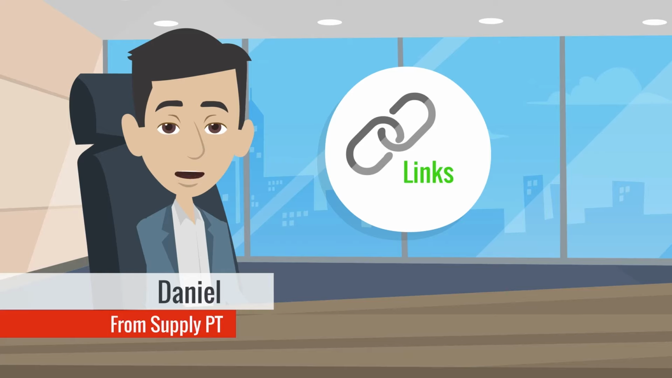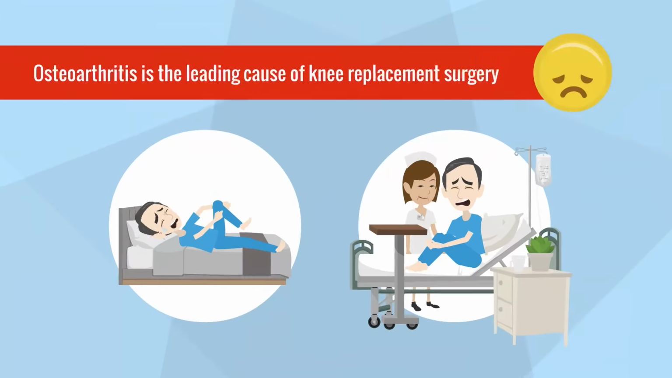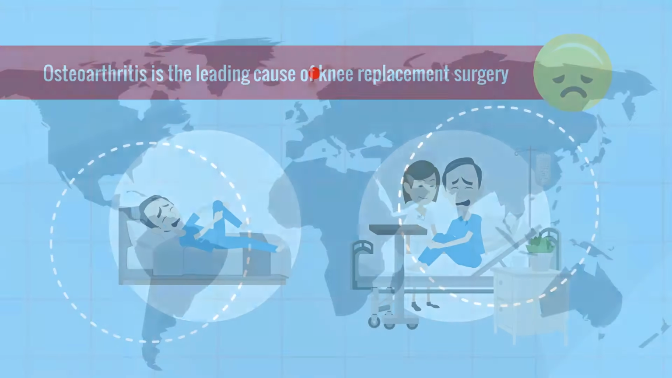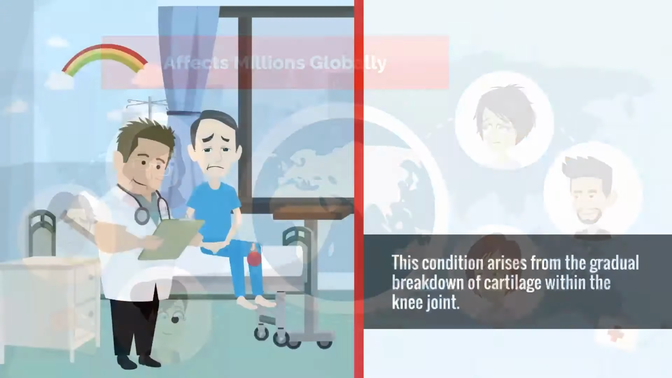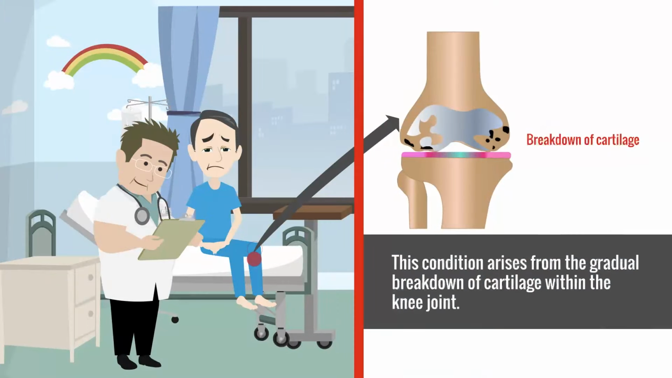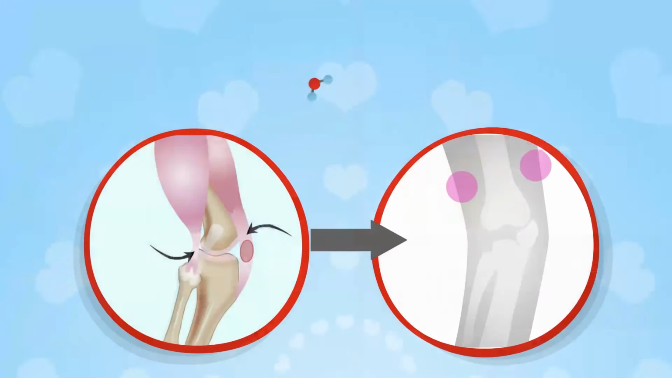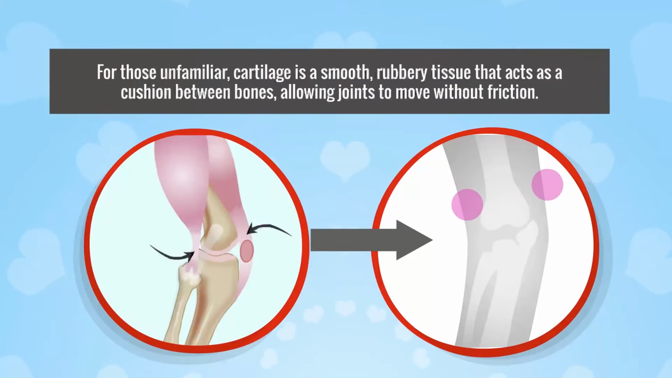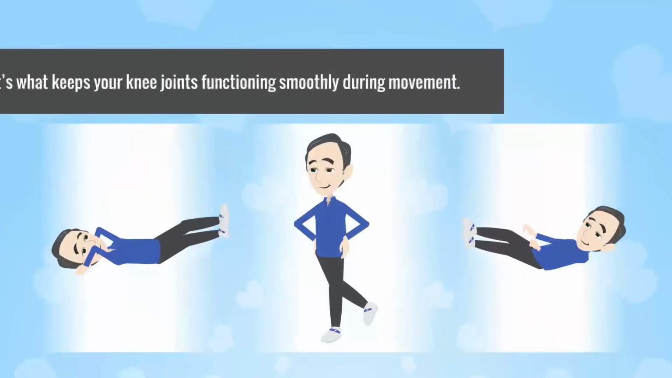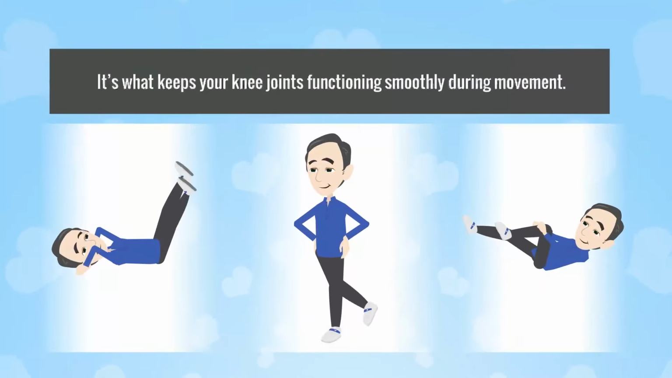Now, let's dive right into today's topic. Osteoarthritis is the leading cause of knee replacement surgery and affects millions globally. This condition arises from the gradual breakdown of cartilage within the knee joint. For those unfamiliar, cartilage is a smooth, rubbery tissue that acts as a cushion between bones, allowing joints to move without friction. It's what keeps your knee joints functioning smoothly during movement.